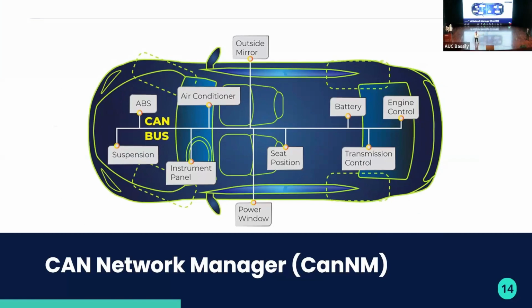So we decided at the end to proceed with CAN Network Manager, which is an AUTOSAR module that manages the communication over the CAN bus, controller area network, among the different ECUs, electronic control units, in the car. It manages the data transmission and synchronizes messages among these components. And that was the first step of our solution. And now we will go over the overall design.